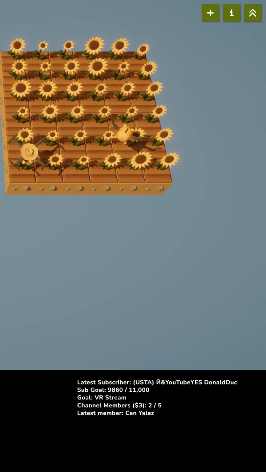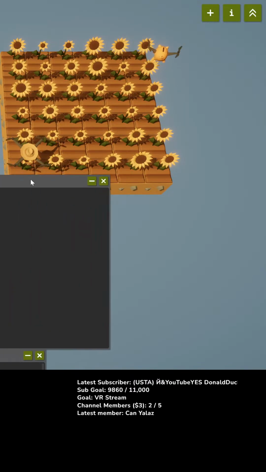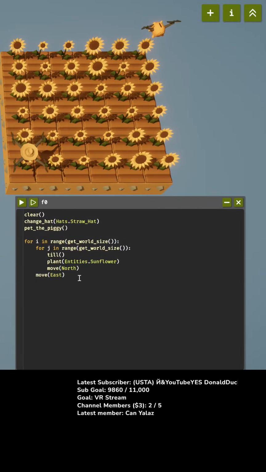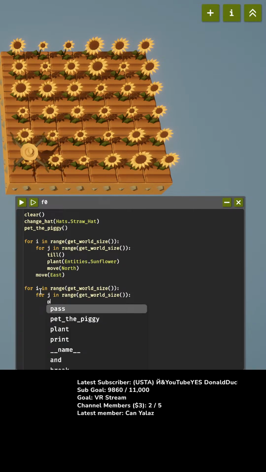Okay, now we want to find the largest sunflower. Now, I have got debug stuff working, so we're gonna do another loop here. Okay, here, we're just gonna copy this. And the next thing we want to do is we just want to print, because what I want to know is, does the size of the sunflower change over time?